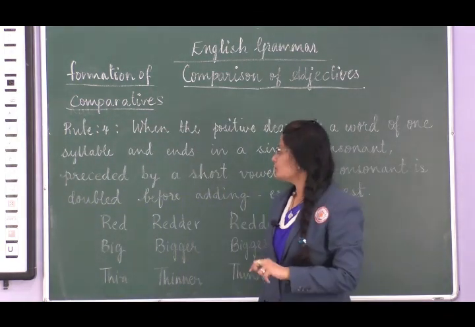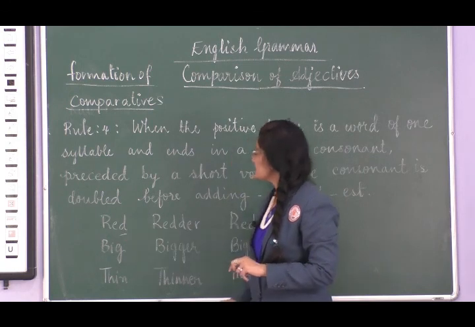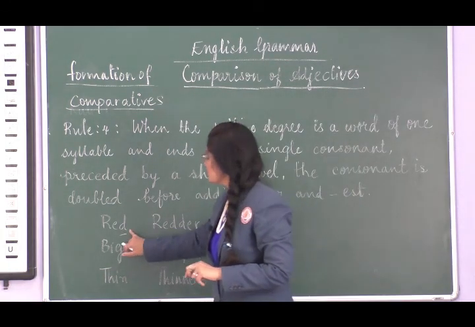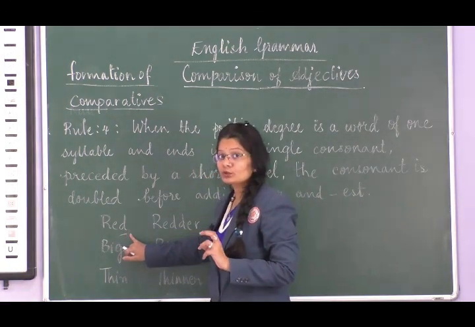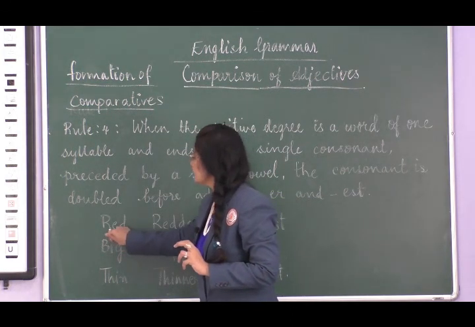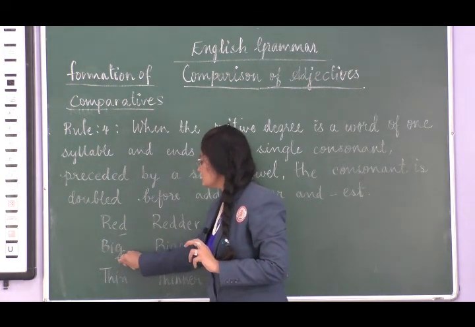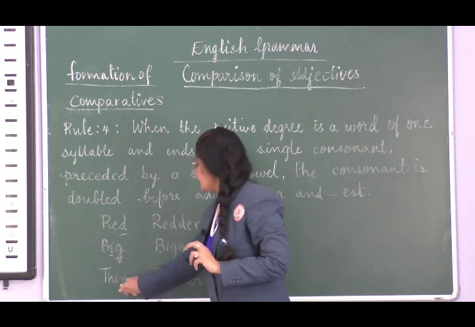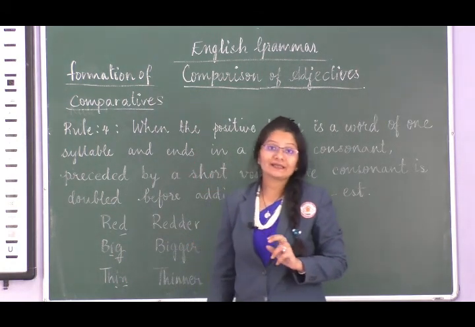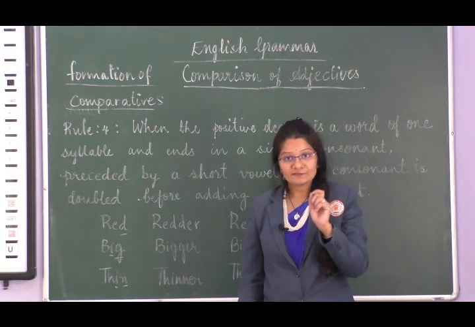So here, if you see, the last letter or consonant is preceded by E, and here the G is preceded by I, N is preceded by I. So there it's a vowel.